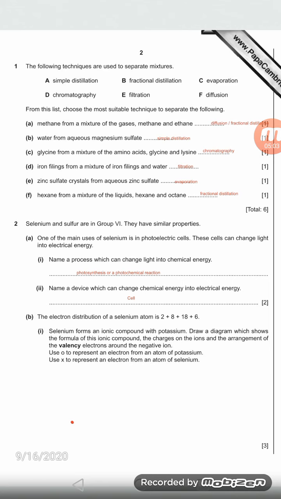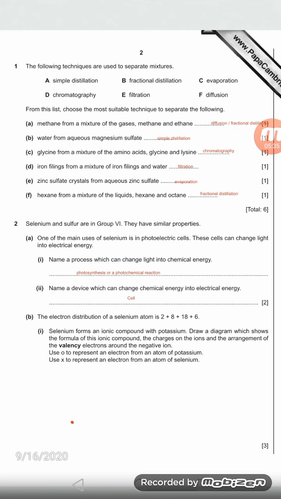So they will give it like this: iron from the mixture, they will mention what mixture. Okay, if so, this is filtration. The water from magnesium sulfate, you will use simple distillation, and this amino acid, glycine, I told you, you will use chromatography, right? So here see, iron filings from the mixture of iron filings and water, you will use the filtration process. Now here see evaporation.